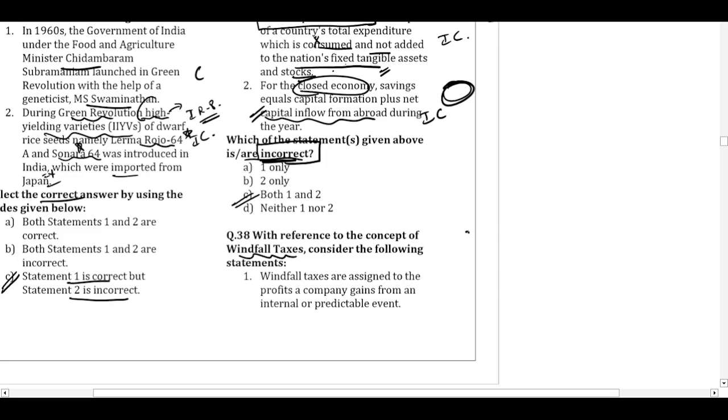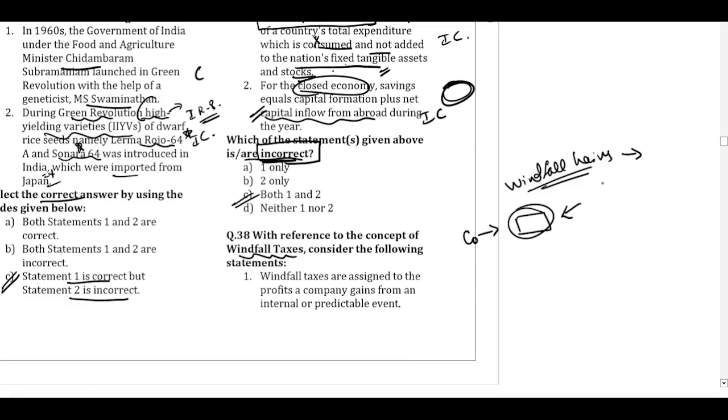Say if the company is performing well and gains some income, will the government impose higher taxes on it? No. Windfall taxes will be imposed on windfall gains. And what are windfall gains? These are gains which do not occur in the normal course of action, but occur due to some sudden event. And that sudden event will lead to the high income and high profit of that particular organization.